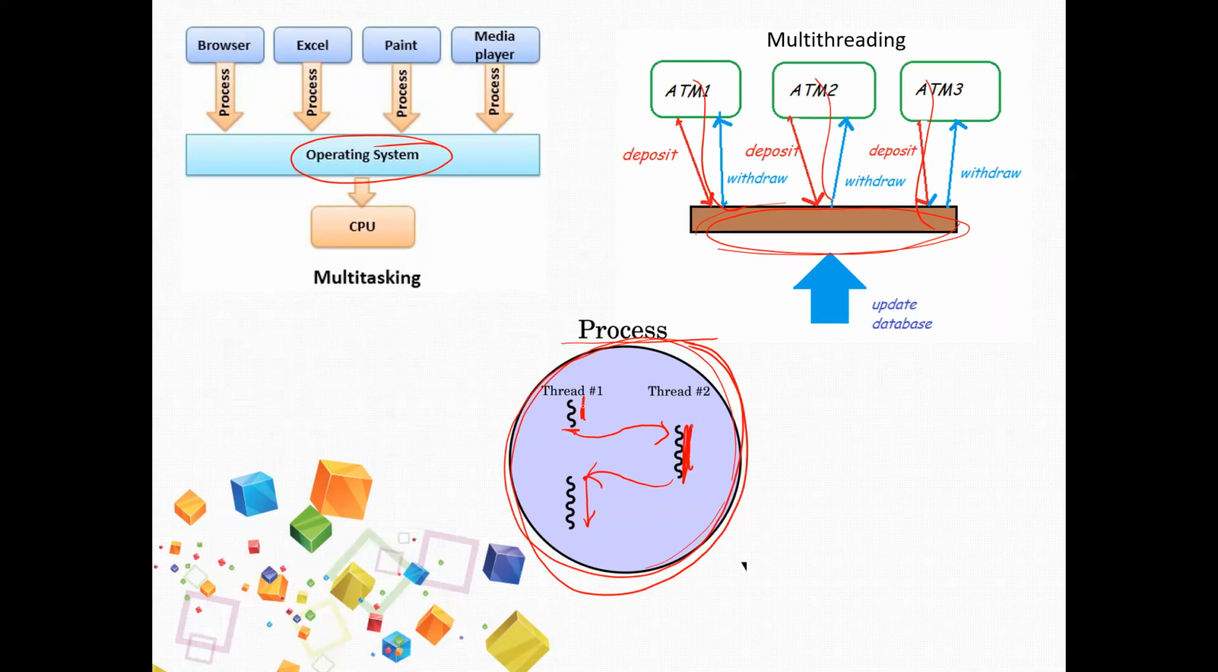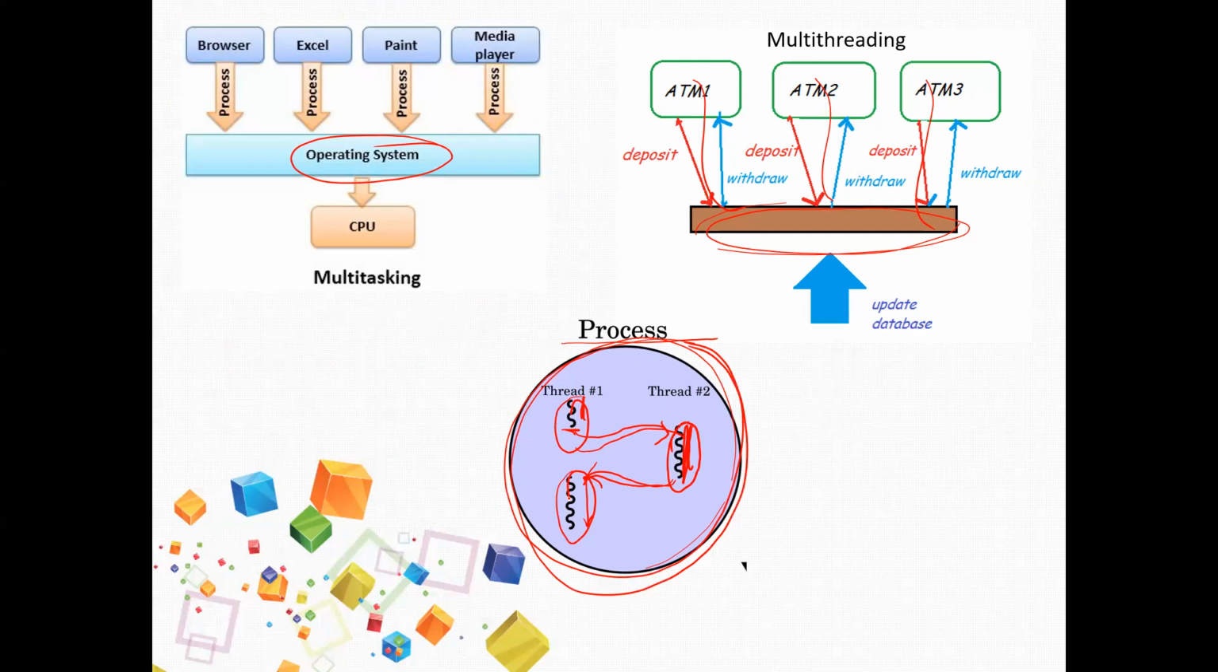After running this thread for some amount of time, it is switching from here to here. After running this for some amount of time, it is switching from here to here. That means the CPU, the processor, needs to switch from one thread to another. So switching from one process to another or switching from one thread to another is also called context switching.